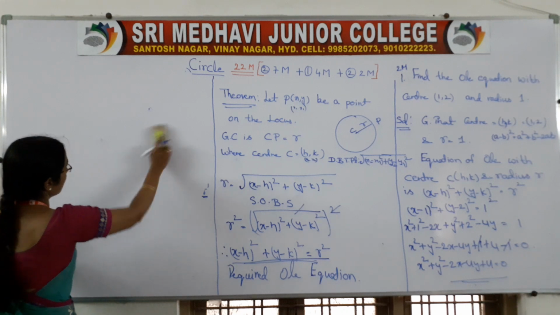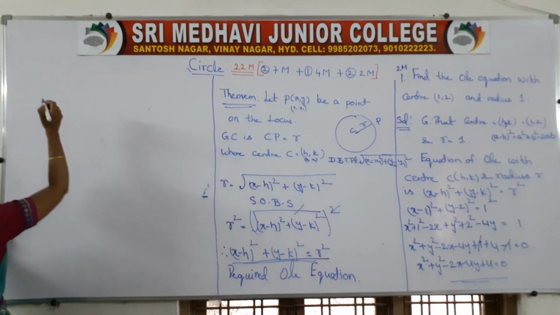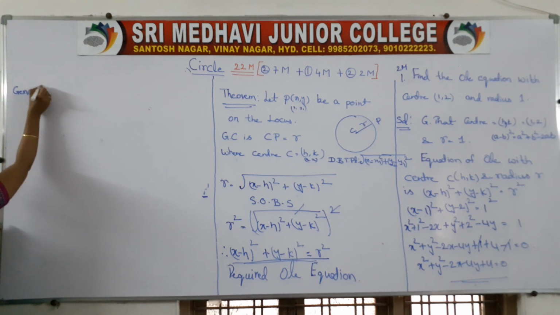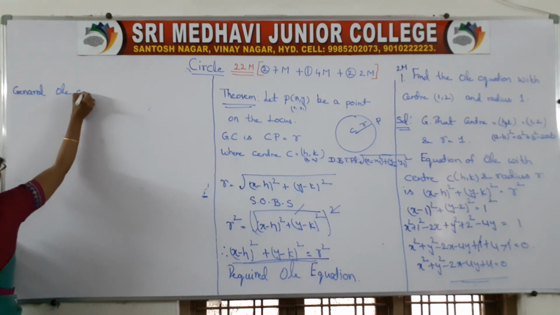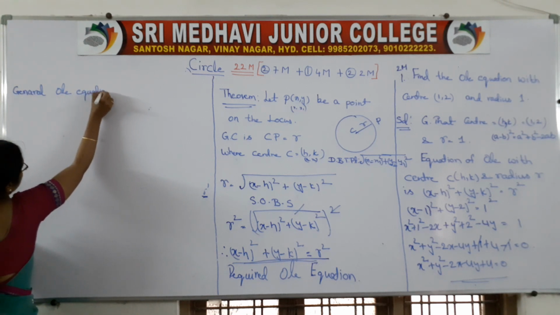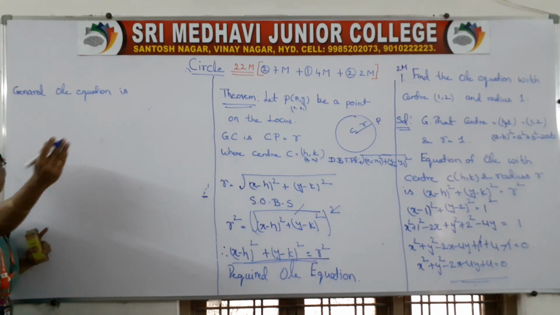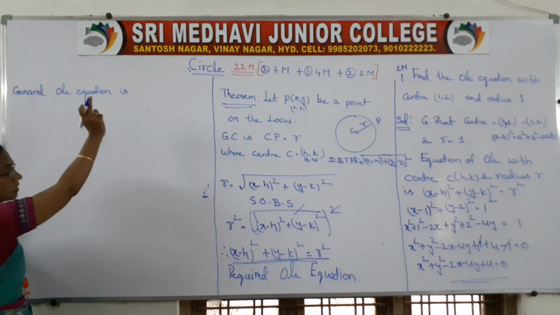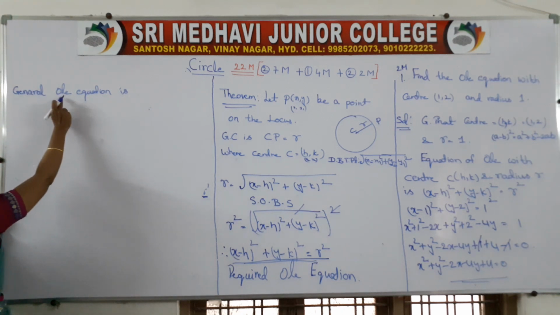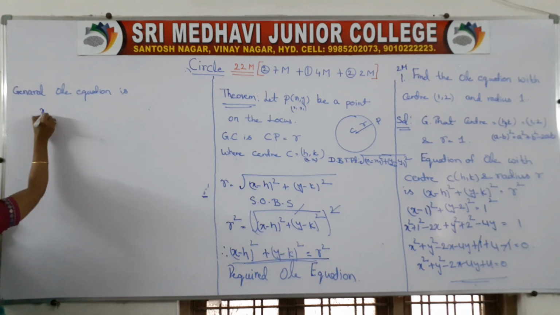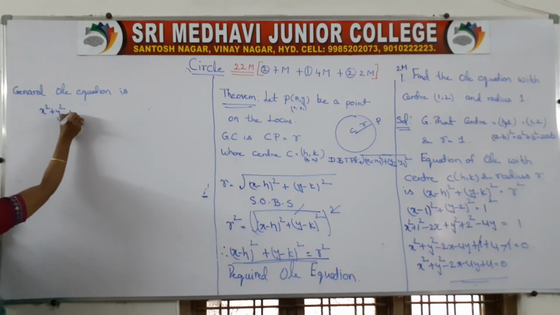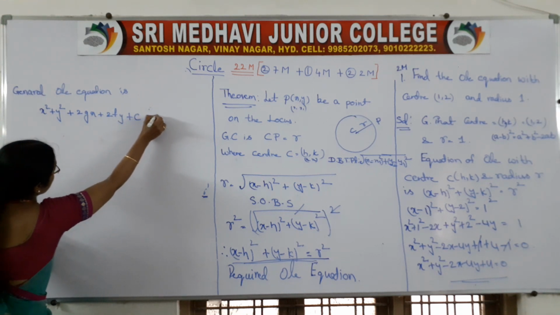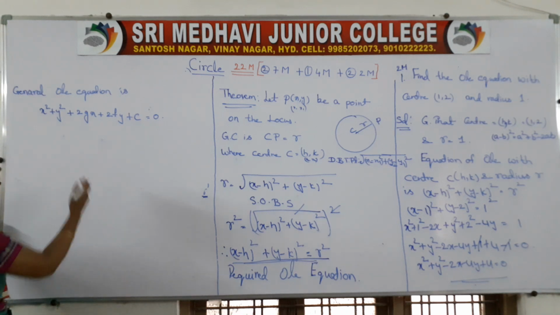General circle equation. So we will write what is the general circle equation. In lines, the general line equation means we will say ax plus by plus c is equal to 0. Similarly, what is the general circle equation? This is the short form of circle: x square plus y square plus 2gx plus 2fy plus c is equal to 0.